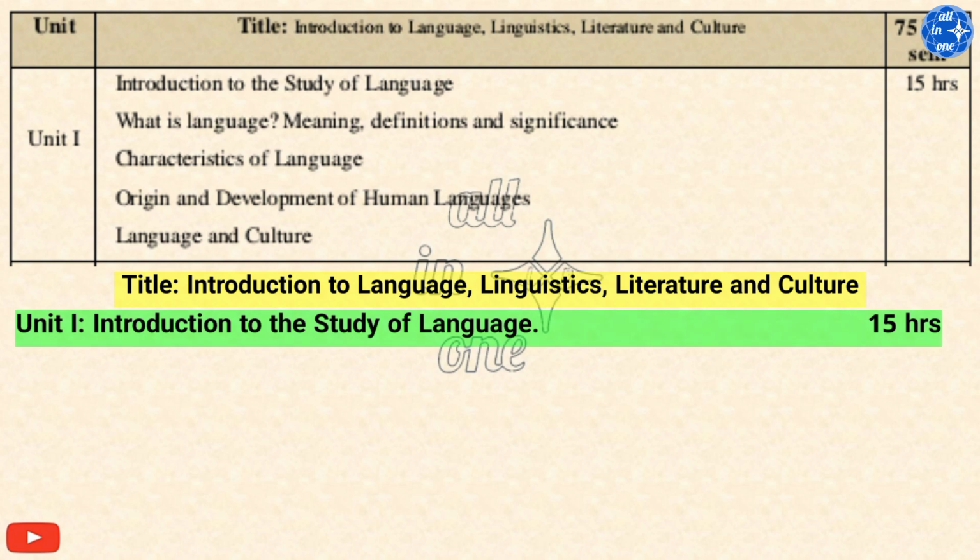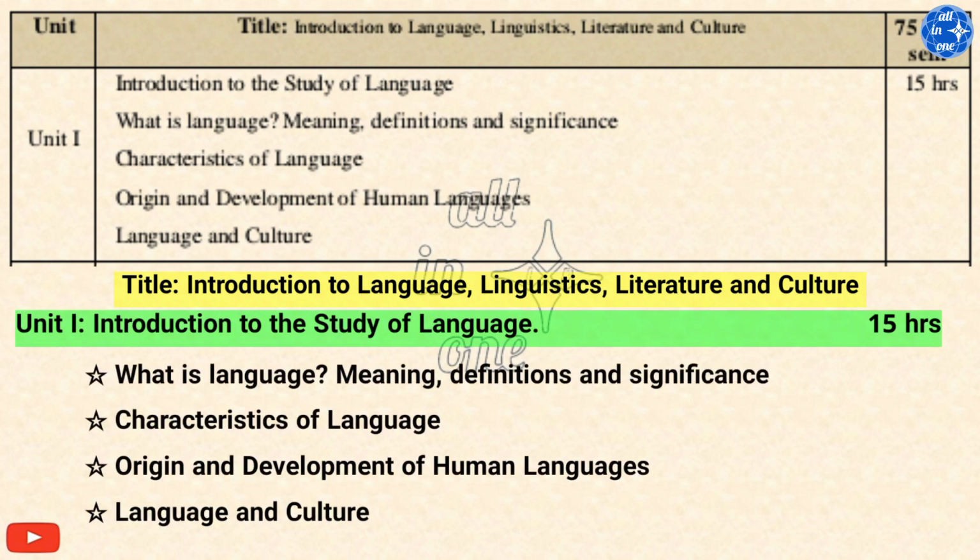Unit first is Introduction to the Study of Language. In this unit, what is language? Meaning, definitions and significance. Characteristics of language. Origin and development of human languages. And language and culture. All these topics should be studied in this unit.